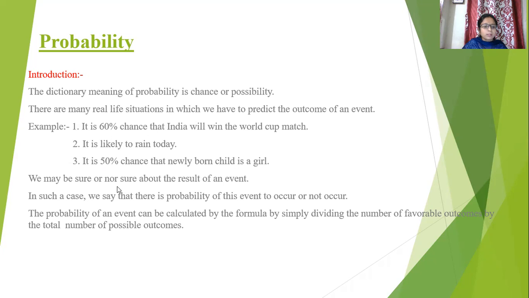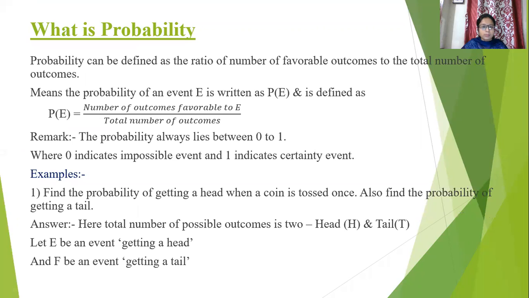Here, we are not sure about the result of an event. In such a case, we don't know whether the event will occur or not. Generally, we calculate probability with the help of a simple formula: dividing the number of favorable outcomes by the total number of possible outcomes. Let us go to the definition and some examples of probability.